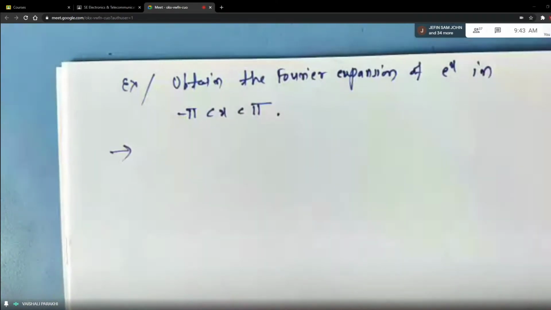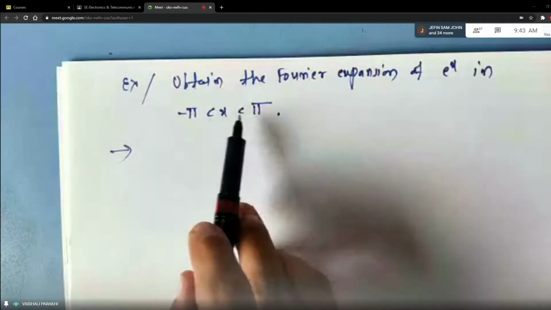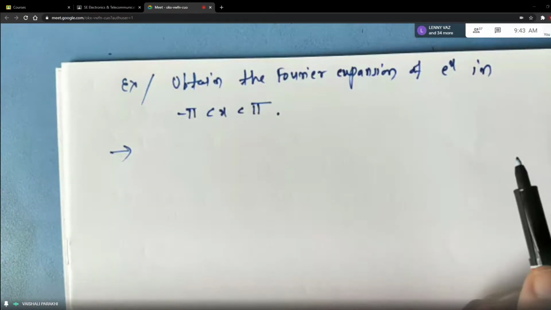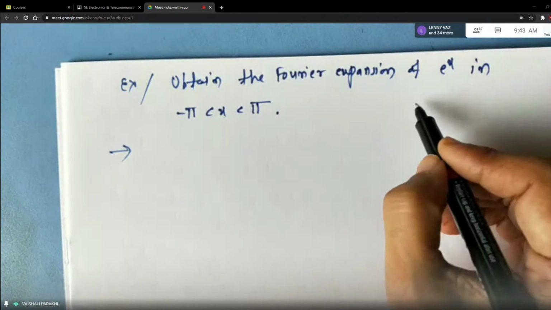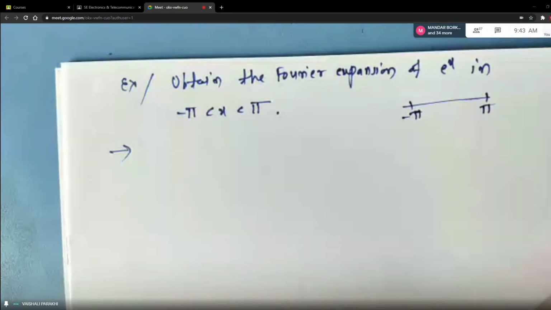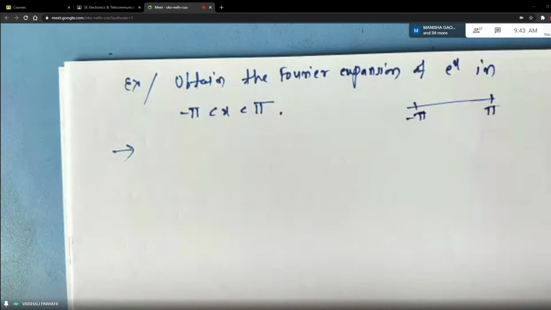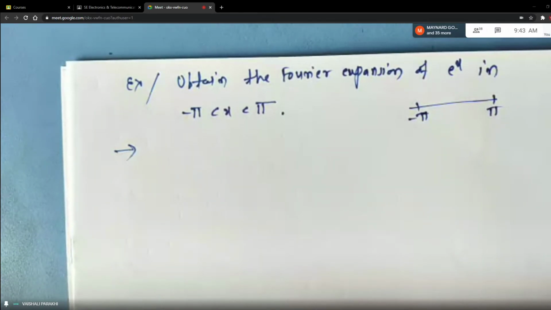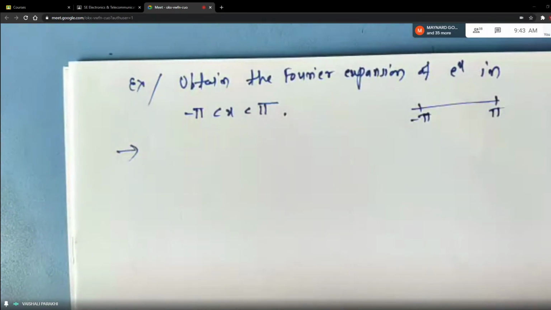So as I told you, students, first you look at the interval. It is asked to expand the function in Fourier expansion form within the limit minus pi to plus pi, right? So minus pi is somewhere here, pi is somewhere here. Here the function is not split in different intervals, so you will have a single integral in every formula. Otherwise, if the function is divided in different intervals, you have to divide your integral.